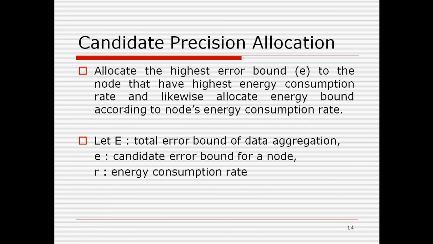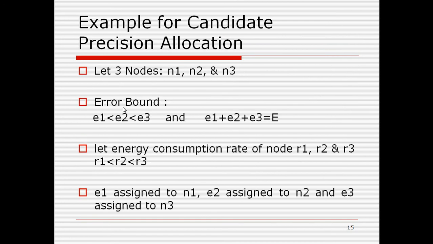Now candidate precision allocation. Allocate the highest error bound to the node that has the highest energy consumption rate and the lowest error bound to the node which has the lowest energy consumption rate. Next. Let there be three nodes N1, N2, N3, with error bounds E1, E2, E3 and total error bound capital E. Then energy consumption rates R1, R2, R3, suppose R1 is less than R2 less than R3. Then consumption of node 3 is very large, so we have to give most of the large error bound to that node. This is the basic of precision allocation.